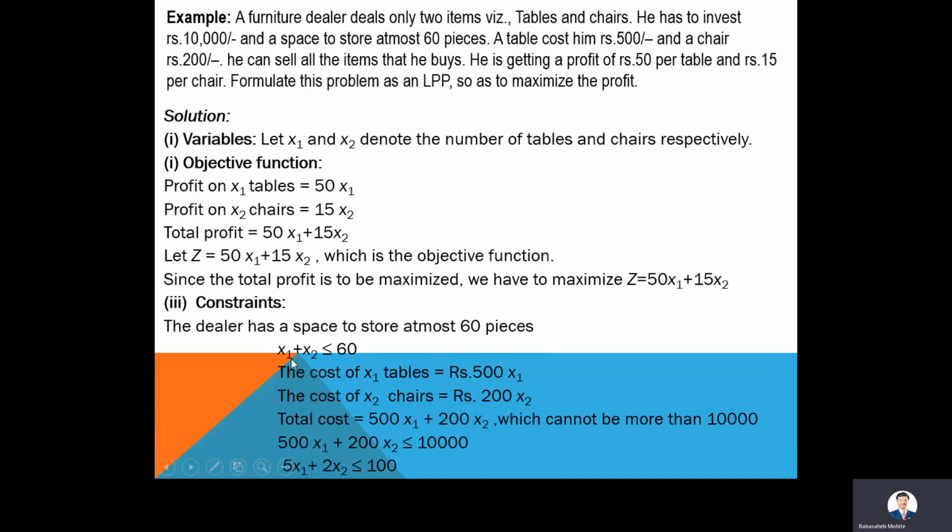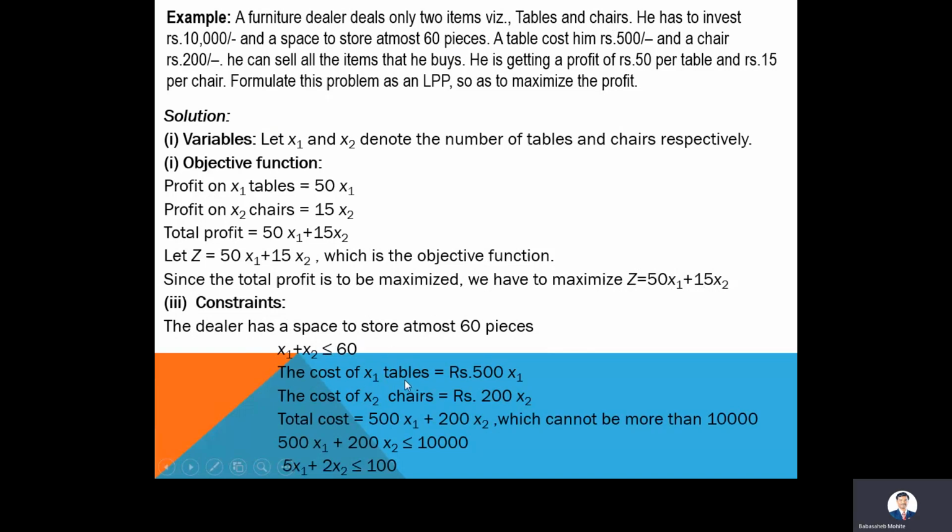So the first condition that I have identified is x1 plus x2 should be less than or equal to 60. x1 is nothing but tables, x2 is nothing but chairs. The addition of tables and chairs must be less than or equal to 60 because the store has the capacity to store only 60 items.